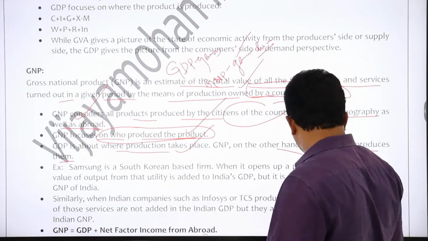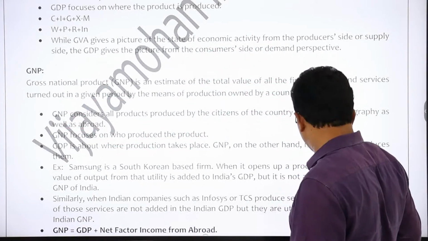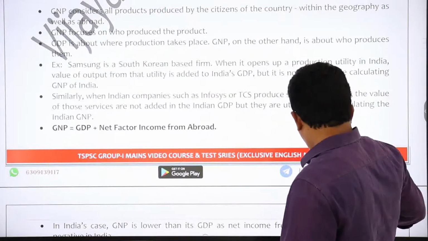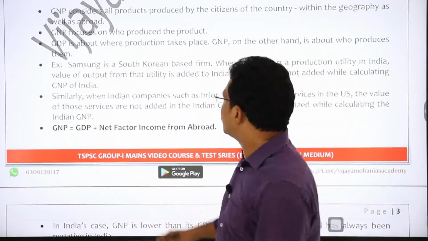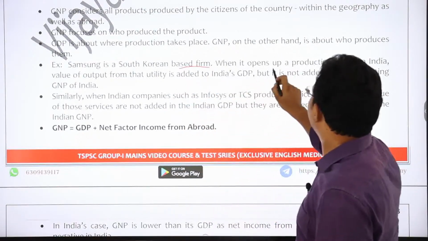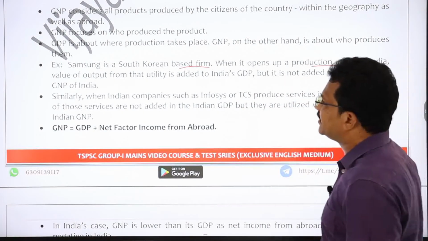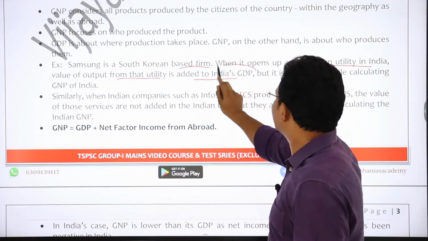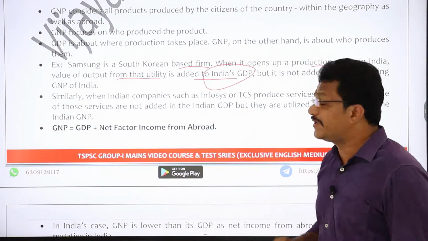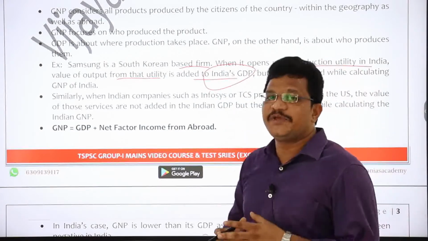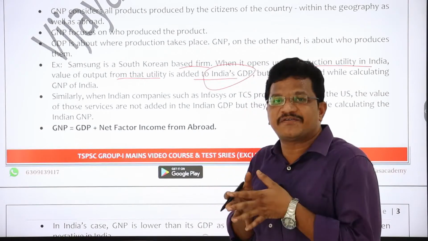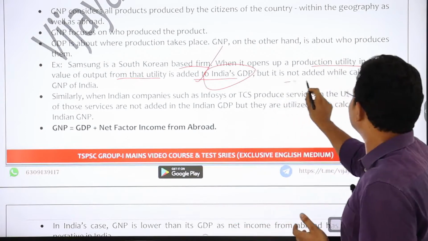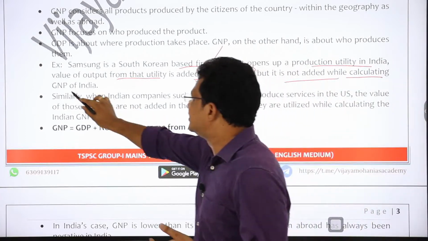If you see one example, I have included examples also for your understanding. Basically Samsung is a South Korean based firm. When it opens up a production utility in India, the value of output from that utility is added to India's GDP. Why? Because the unit is being produced within the geographical limits of India. That's why it is included while calculating India's GDP, but it is not added while calculating GNP of India, right?